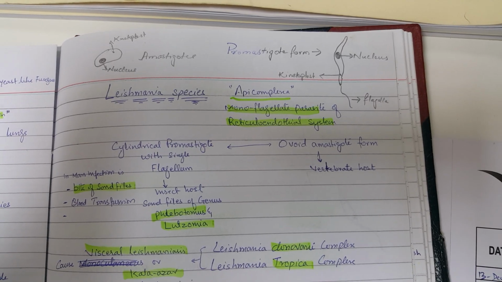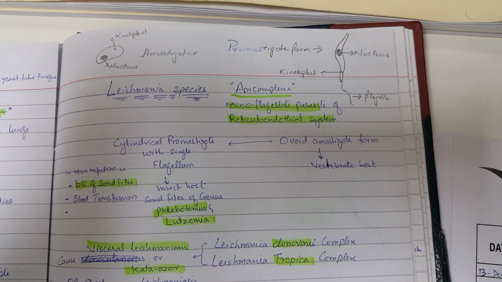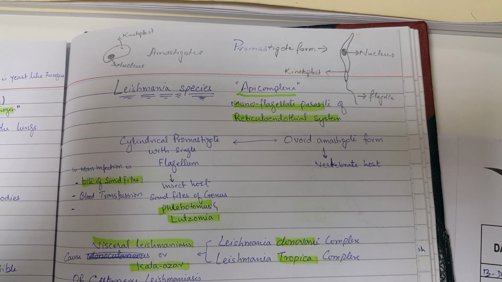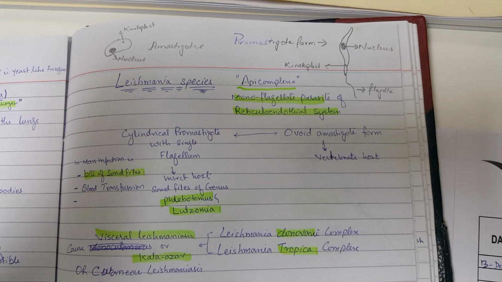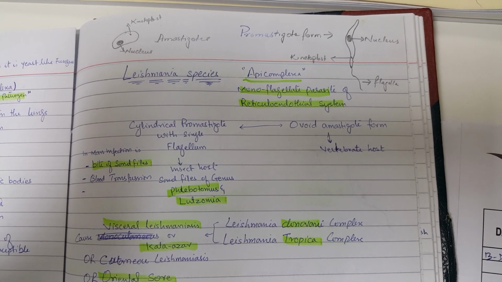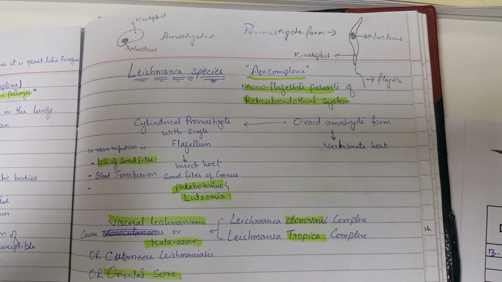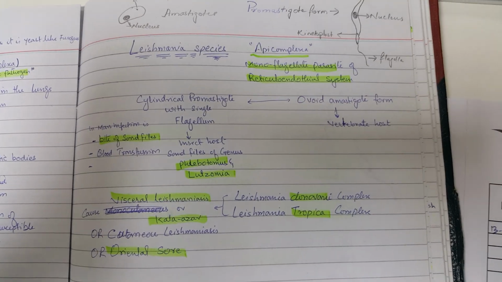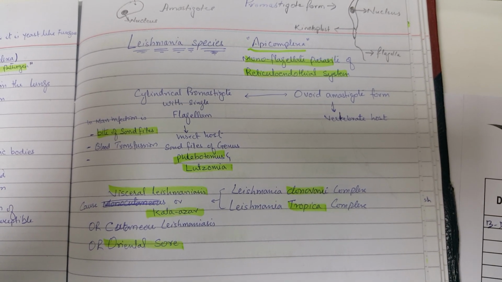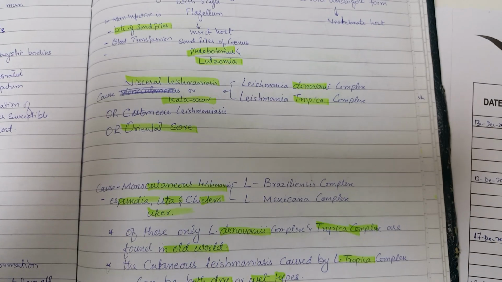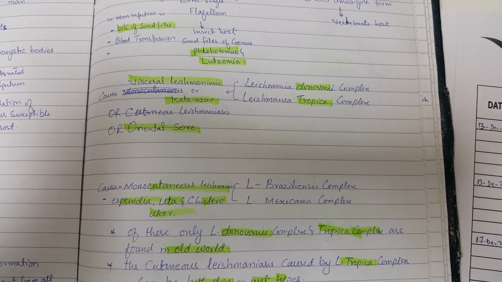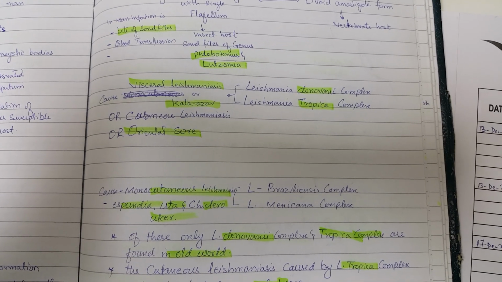flagellum. The amastigote form is mostly found in the vertebrate host, that is humans, and the promastigote form with a single flagellum is mostly found in the insect host, the sandfly of the genus Phlebotomus or Lutzomyia. Infection is caused in man by the bite of a sandfly and by blood transfusion. Visceral leishmaniasis, kala-azar, or cutaneous leishmaniasis, oriental sore, is caused by the Leishmania donovani complex and Leishmania tropica complex. Mucocutaneous leishmaniasis, espundia, and chiclero ulcers are caused by the Leishmania braziliensis complex and Leishmania mexicana complex.